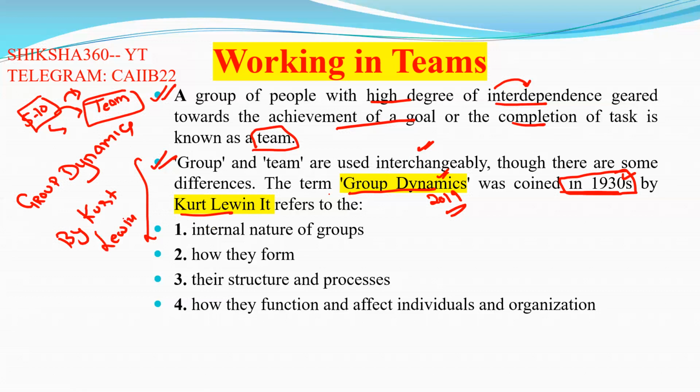So what does group dynamics refer to? First, it refers to the internal nature of groups. Second, how they form. Third, their structure and processes. Fourth, how they function and affect individuals and organizations.